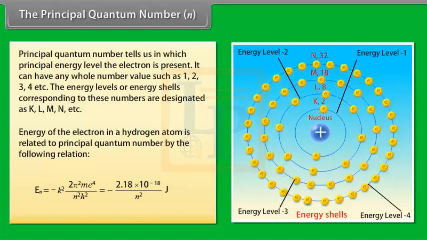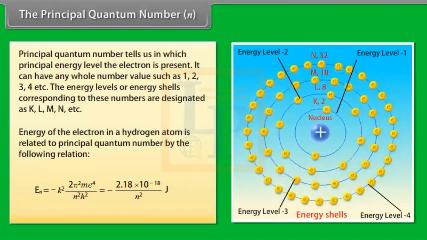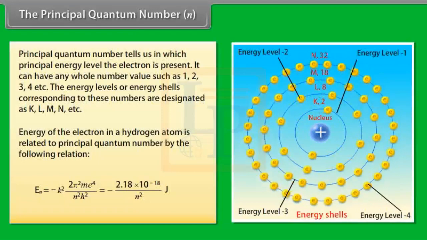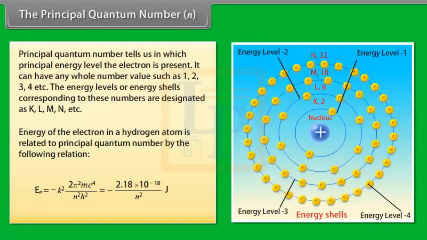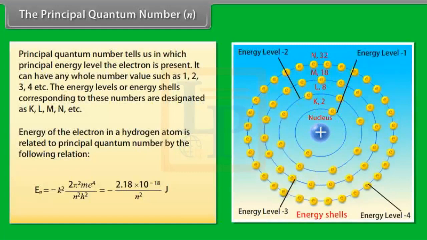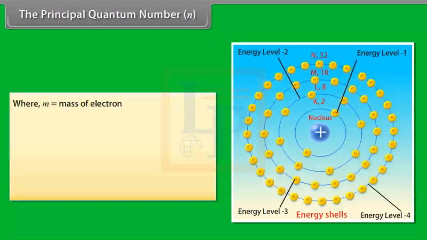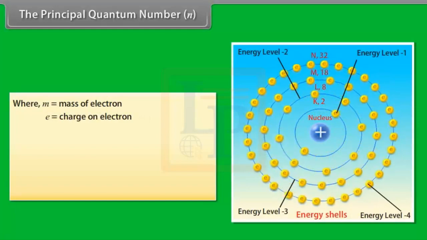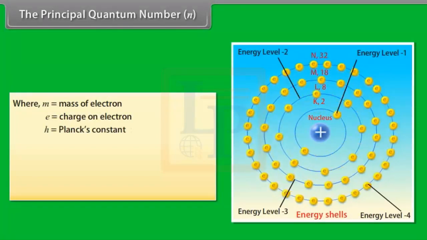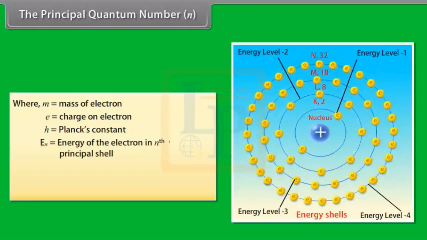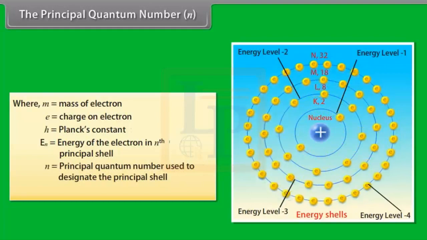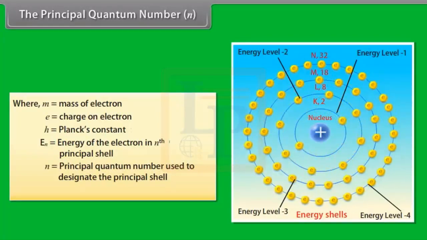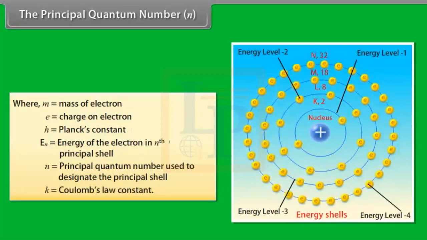En = −k²·2π²·m·e⁴/(n²h²) = −2.18 × 10⁻¹⁸/n² joule, where m is the mass of the electron, e is the charge on the electron, h is Planck's constant, En is the energy of the electron in the nth principal shell, n is the principal quantum number used to designate the principal shell, and k is Coulomb's law constant.